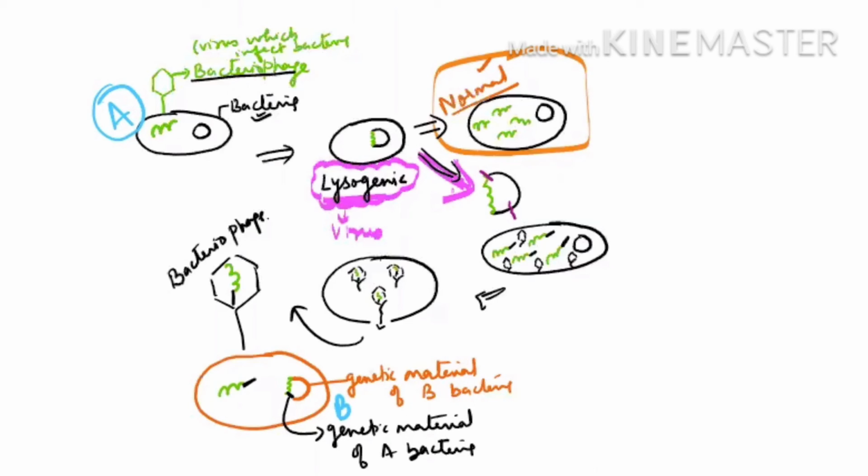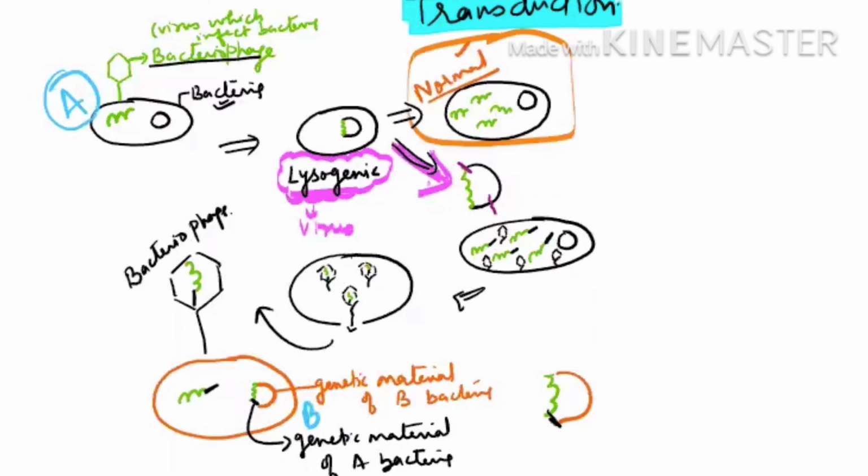So see the board, we can draw this diagram separately here. This is the genetic material of B bacteria, this is the genetic material of the virus, and this is the genetic material of A bacteria. Is it clear? So here the virus is being used to transfer the genetic material. This method is known as transduction. So gene recombination is brought about with the help of the virus, and this method is transduction.